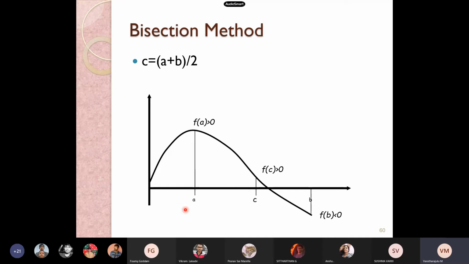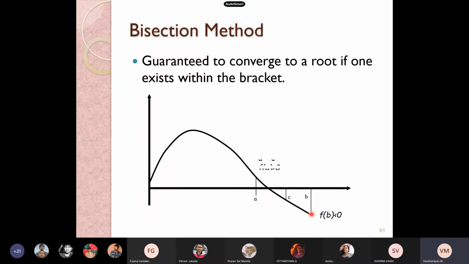We are going to update A with C. The B has to be taken as B; there won't be any change in the B. And by continuing this, we are getting C in the negative zone. So instead of that B, B has to be updated with C. This is the ideology behind the bisection method.